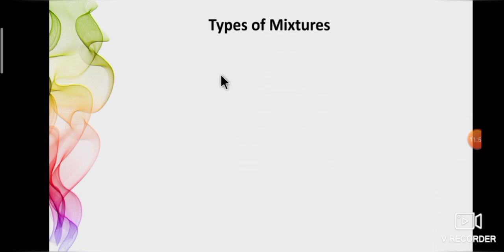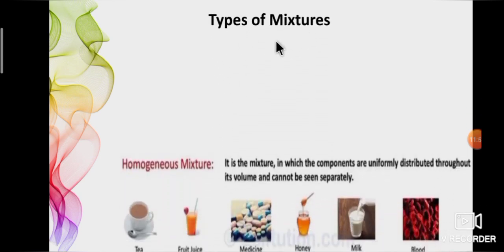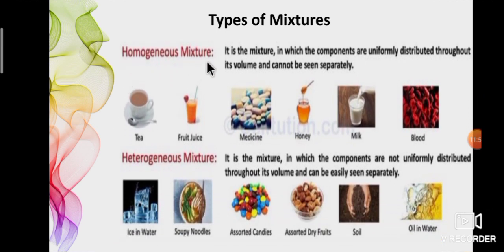Mixtures are classified into two categories. First one, homogeneous mixture. Second one, heterogeneous mixture. In a homogeneous mixture, we can't see the individual substances. That is, the components are uniformly distributed. Example, tea, fruit juice, medicine, honey, milk, blood. So, after preparation, we can't see the substance.